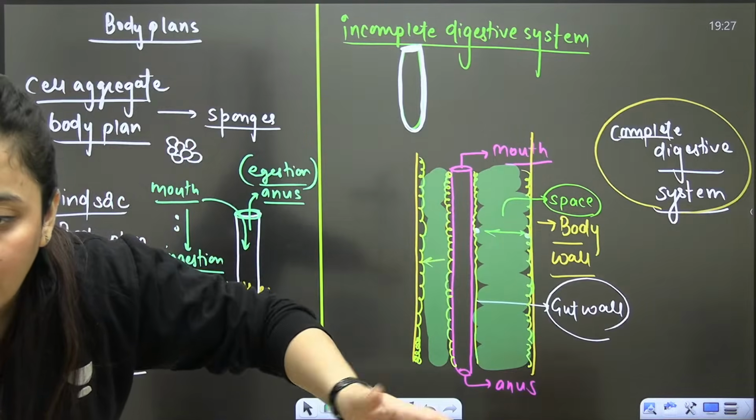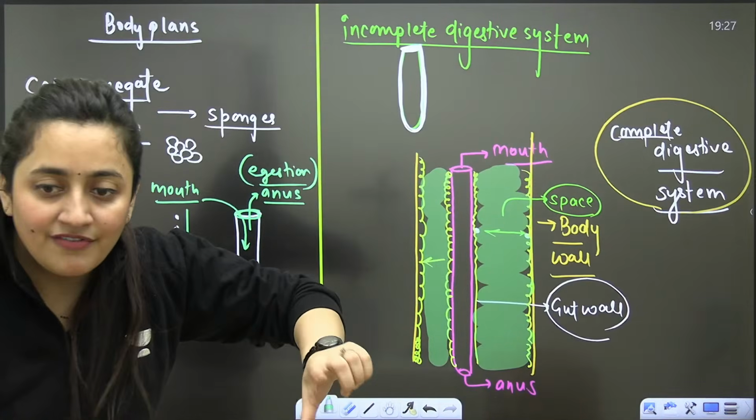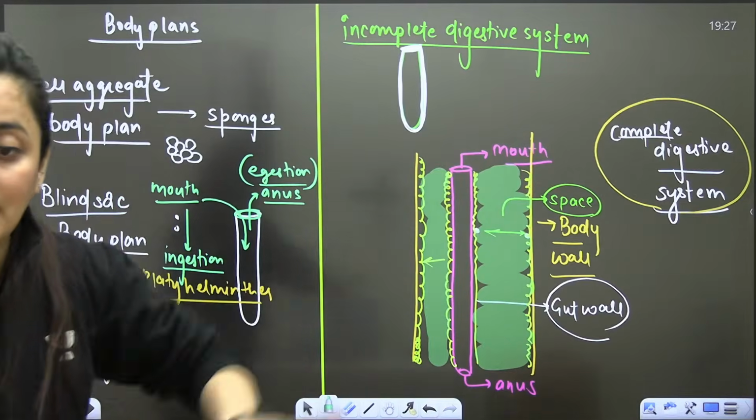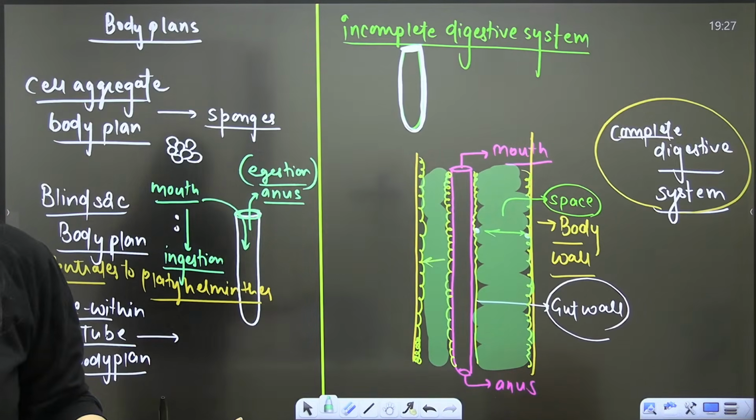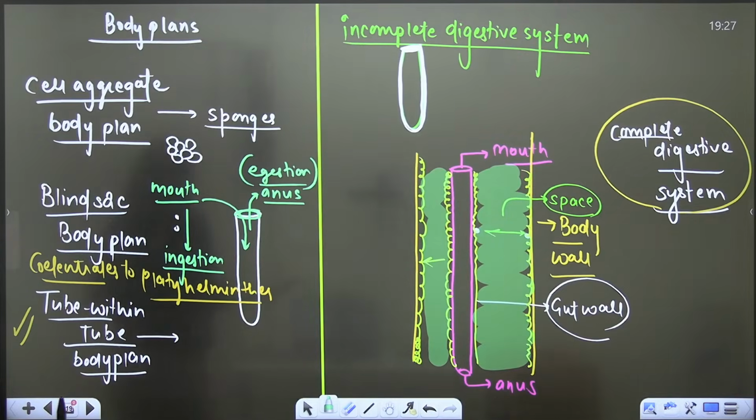we are saying that coelom is present. That organism is a coelomate, right?